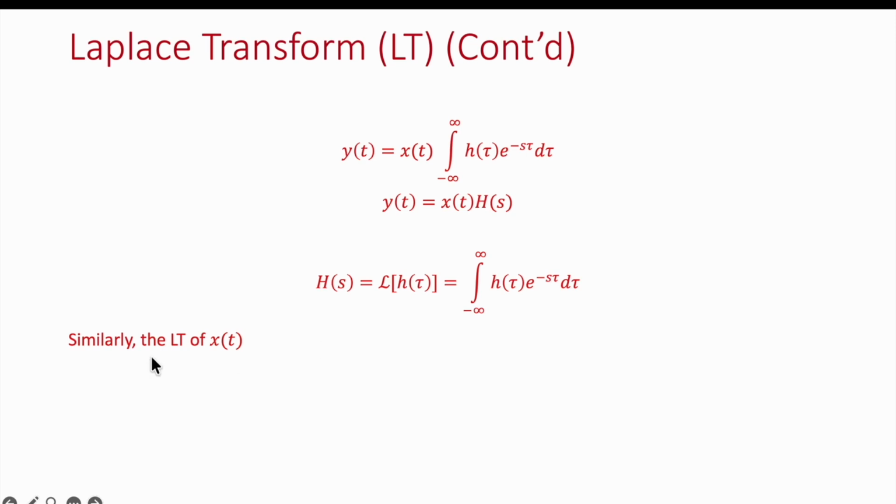Similarly, we can write the Laplace transform of input x(t), so that is X(s) equal to the Laplace transform of x(t), and we are just replacing h(tau) with x(t) e raised to power minus st in place of e raised to power minus s tau. Like we can write like this. So if it is input, we can write the Laplace transform like this. So that is the basic derivation of the Laplace transform with the given input of an LTI system.